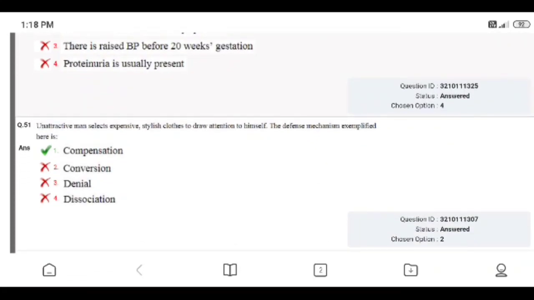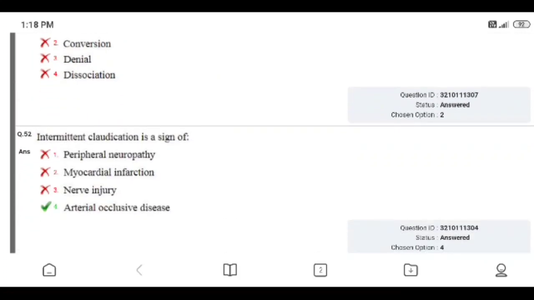Question number 51. An unattractive man selects expensive stylish clothes to draw attention to himself. The defense mechanism exemplified here is: compensation, conversion, denial, dissociation. Right answer is compensation. I gave conversion, it's a wrong answer. Compensation is the right answer.